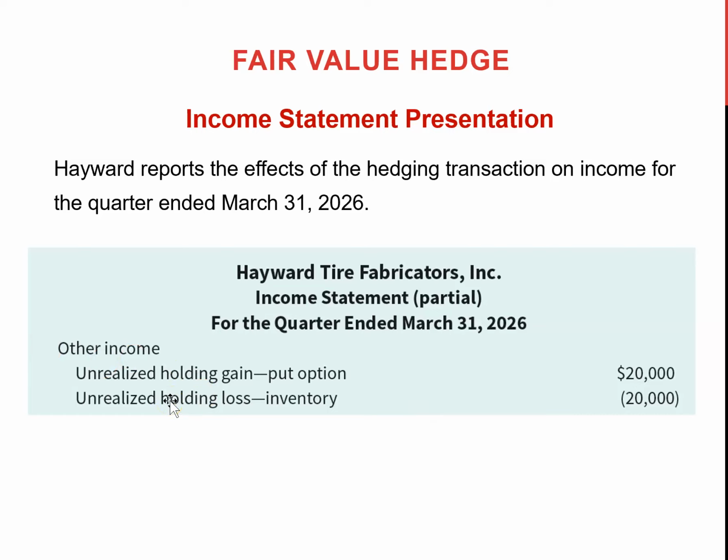This is how companies use a fair value hedge to protect against the negative impact of any item that they may face a loss on because of the decline in the fair value, and this is called a fair value hedge.